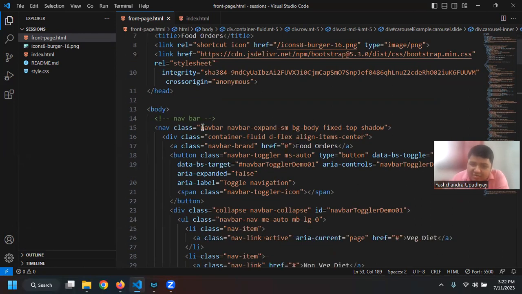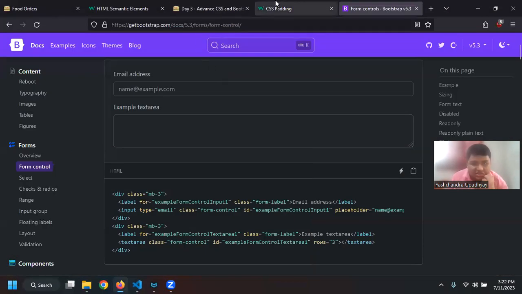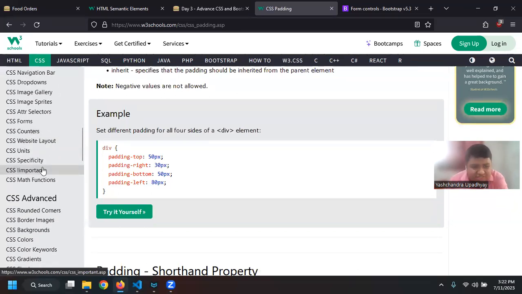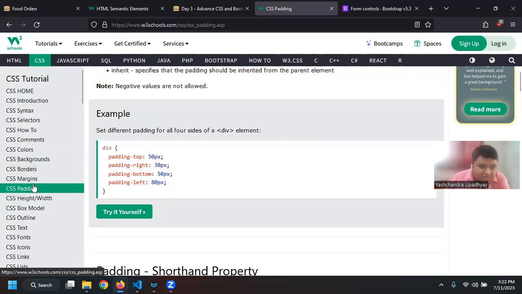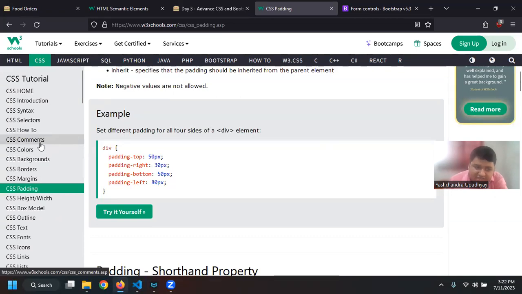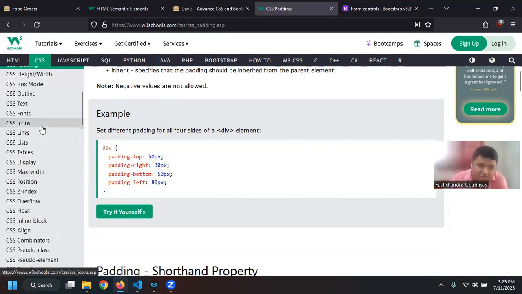And then I have already applied a couple of classes to create this website. So let's first look at how this is working, but before that, let me see what is more important with respect to CSS that I can cover. We have covered padding, margin, border, outline, the content size, what dev tools are and how to check them, what a comment is, color and backgrounds, and we also saw links, lists and tables. So now let's look at the display.